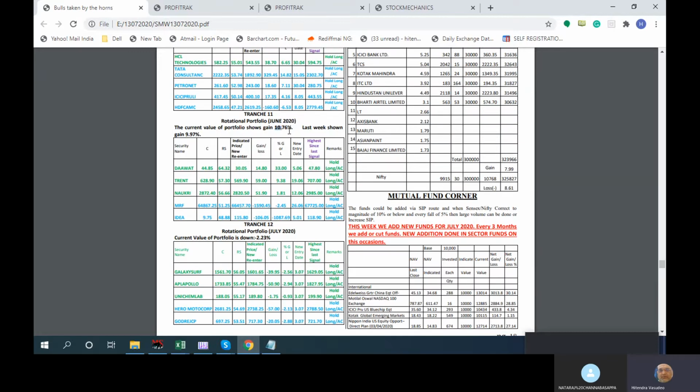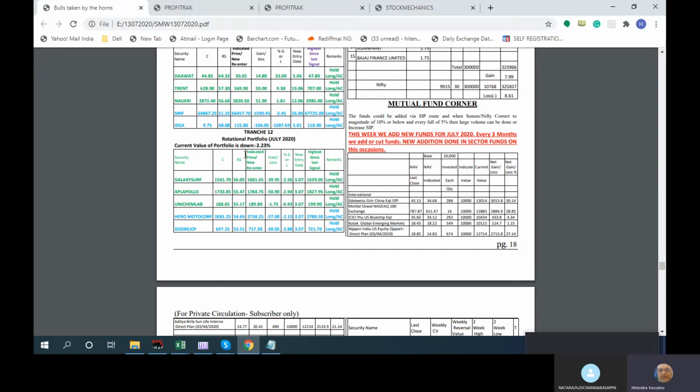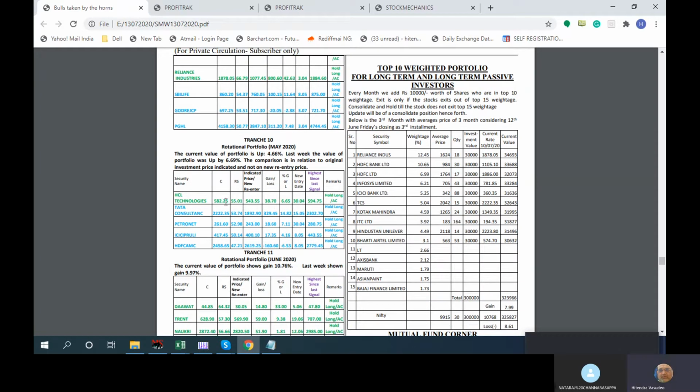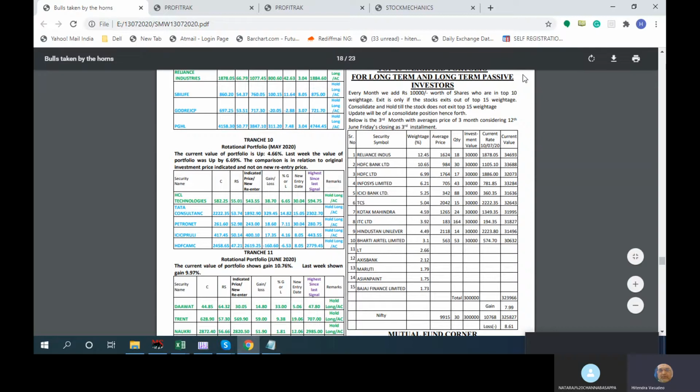June was again 10.76, which had Naukri, MRF, and Idea. And July is slightly getting mixed, on a mid cap, small cap note: Galaxy, APL, Unichem, Hero Motors, and Godrej CP. So these are the portfolios. Suppose somebody wants to look into it right now, you can look at any of these portfolios and start. Say you want to put in 1 lakh, 25,000.